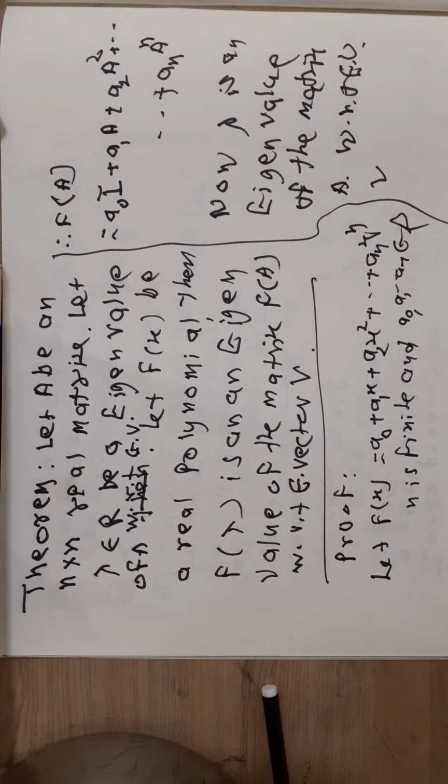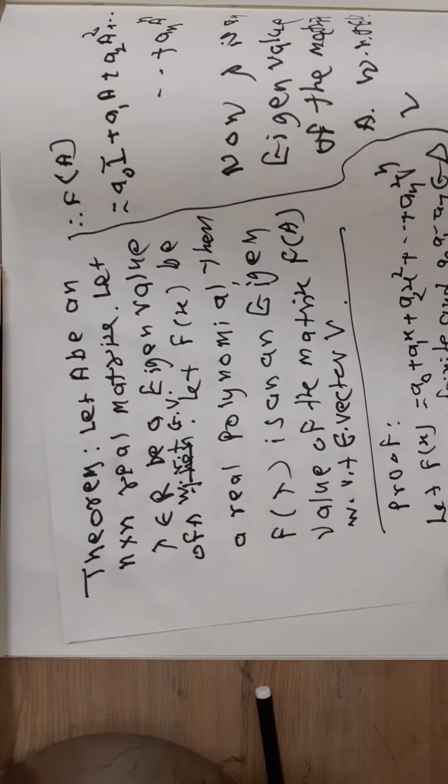Here, therefore f of A V. Here f of A is a matrix polynomial.